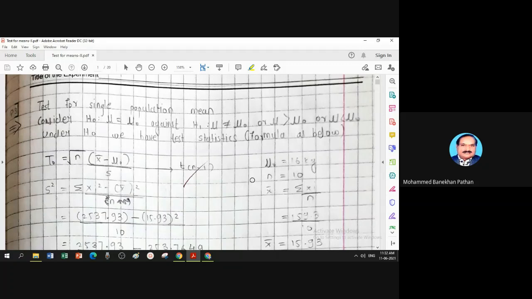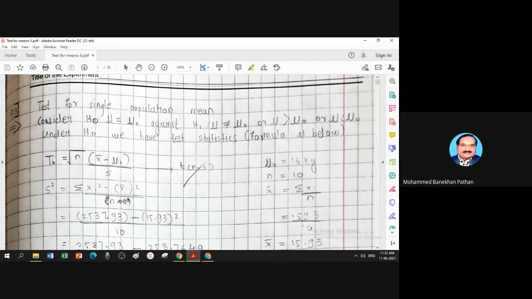And number three, test for equality of two related population means, which is usually named as paired t-test. So we'll try to discuss all three tests today. Then that practical will be over under the heading of test for means and construction of confidence interval.